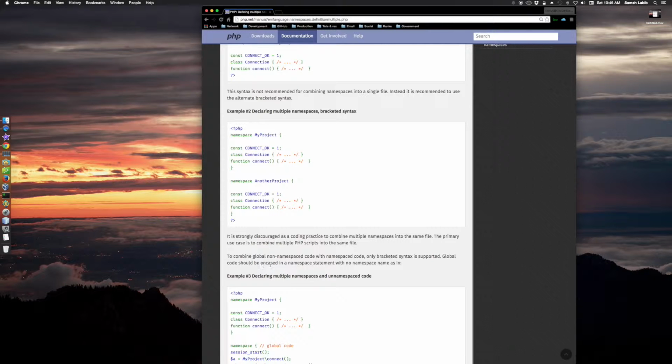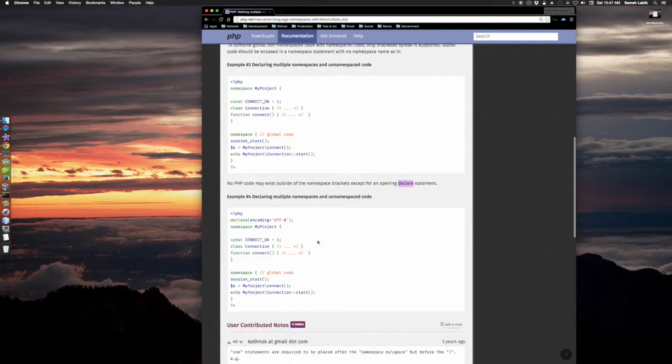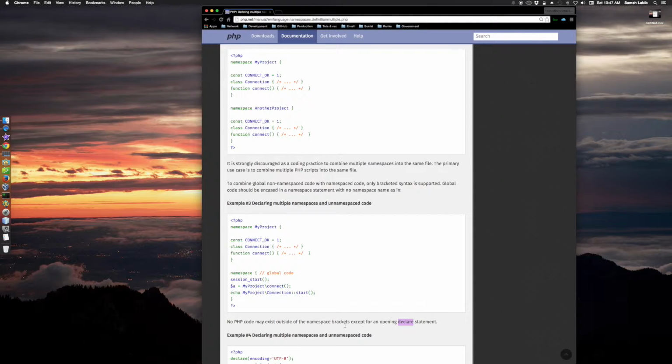Global code should be encapsulated in a namespace statement with no namespace name, as in. So here's the namespace part, and here's the global part, the global code. Notice that the global code does have the brackets, and it is in a namespace statement, but there is no name given for that namespace. That's why it's global. So, no PHP code may exist outside the namespace brackets except for an opening declare statement. That's obvious. We already talked about whitespace in a different clip.